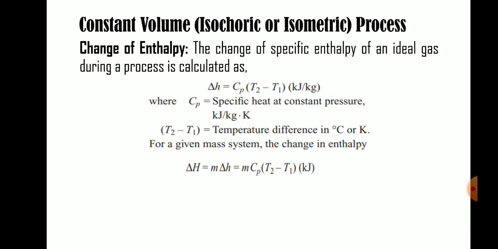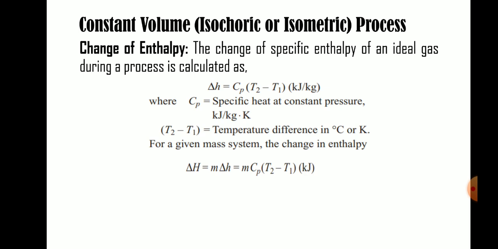Then change of enthalpy. What is enthalpy? Enthalpy is the total heat, which is the summation of internal energy plus flow energy. Flow energy means the multiplication of pressure into volume of a system. Then the change in enthalpy: small delta h equals Cp (T2 minus T1), here Cp, not Cv. It is a common formula. Total enthalpy change is m into Cp (T2 minus T1).